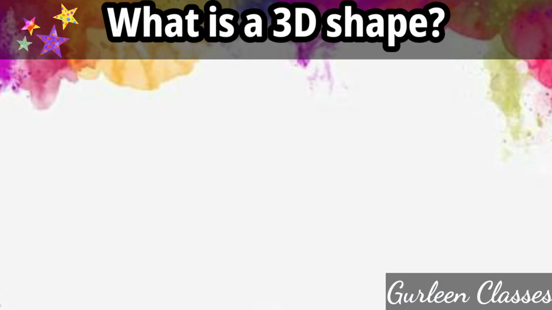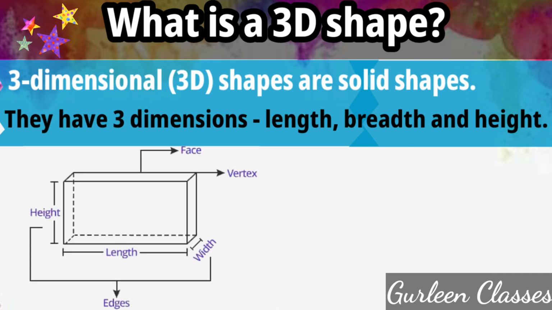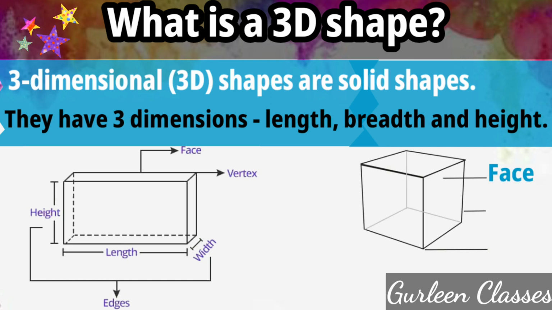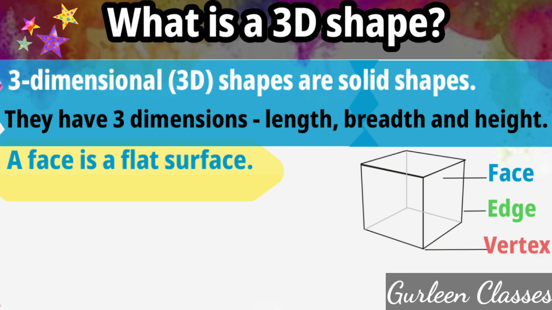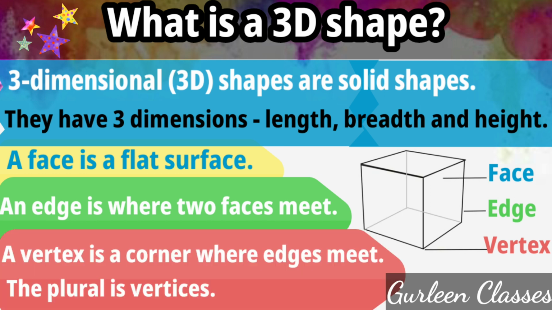Now, what is a 3D shape? Three-dimensional 3D shapes are solid shapes. They have 3 dimensions: length, breadth and height. The main components of 3D shapes are faces, edges, and vertices. A face is a flat surface. An edge is where two faces meet. A vertex is a corner where edges meet. The plural is vertices. So in the figure I have shown you face, edge and vertex.